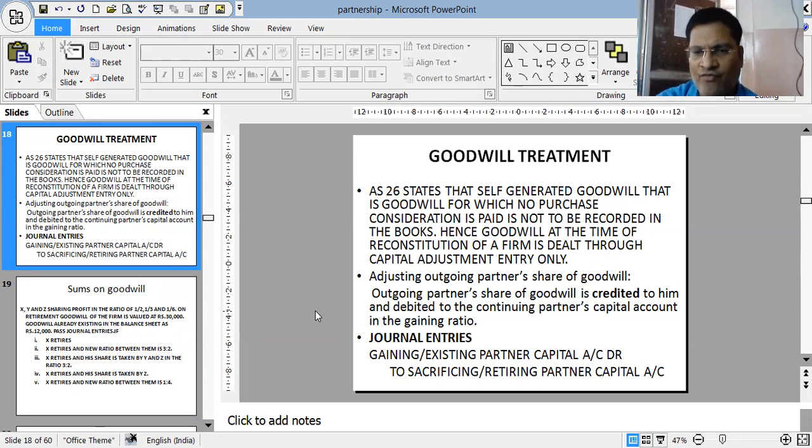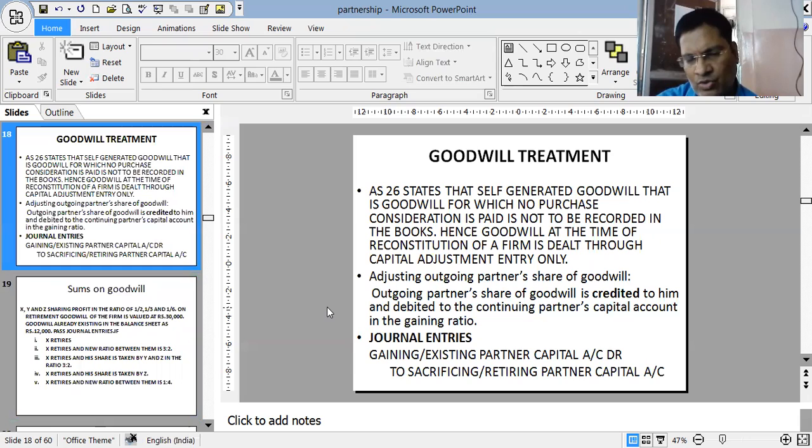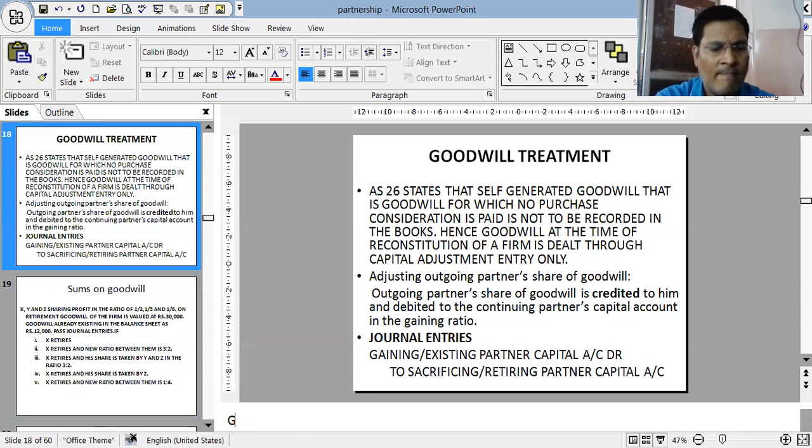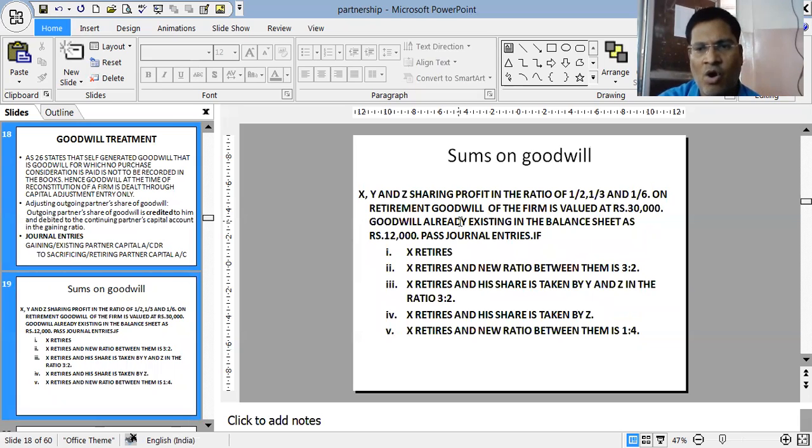And the gaining ratio formula is new ratio minus old ratio. Again, the gaining ratio formula is new ratio minus old ratio. To make this matter easy to understand, we have a sum. This sum will clear all the doubts regarding goodwill. All five varieties, all five cases, we have taken.